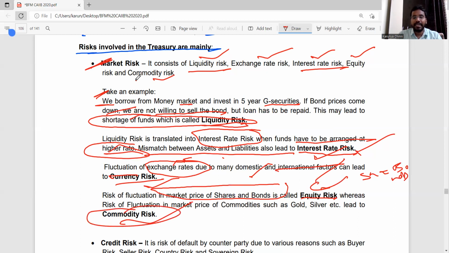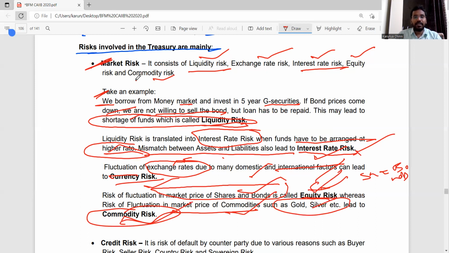Commodity means gold, silver, etc. The risk on those commodities will lead to commodity risk. If there is a change in the market price of these commodities, that is also risk. So whenever there is a change in the market price of shares and bonds, it is equity risk. Gold and the like, a change in commodities, is commodity risk.